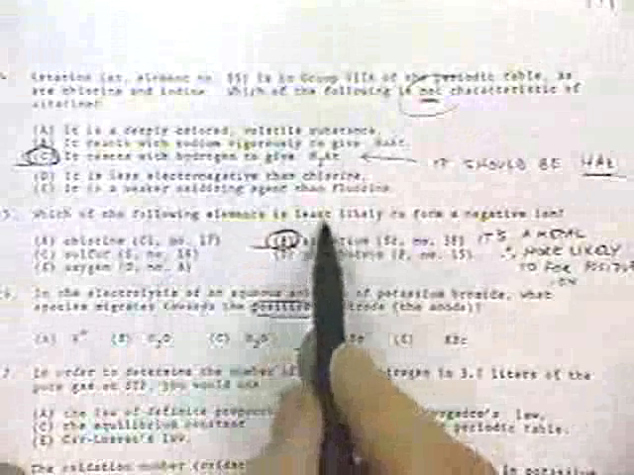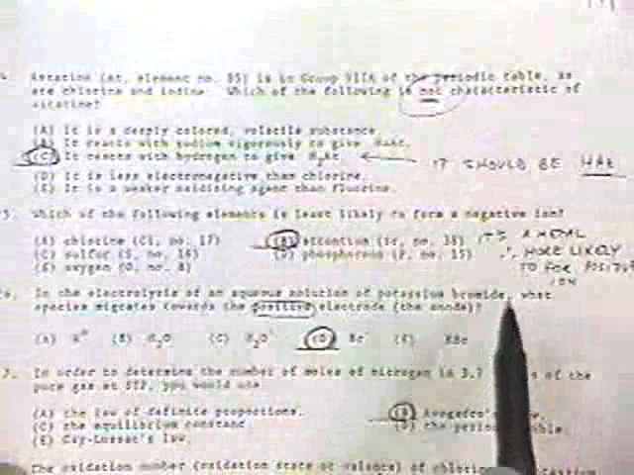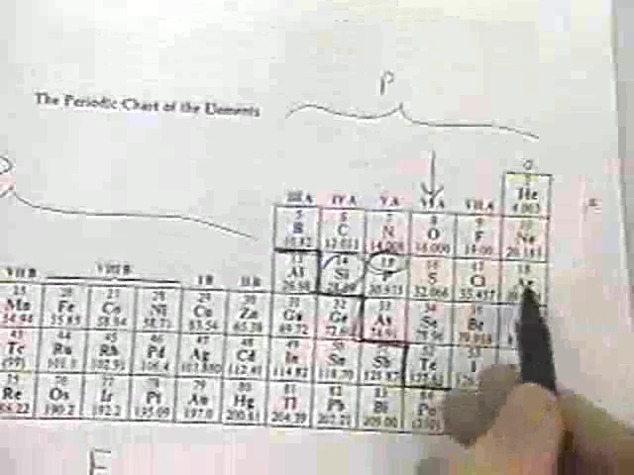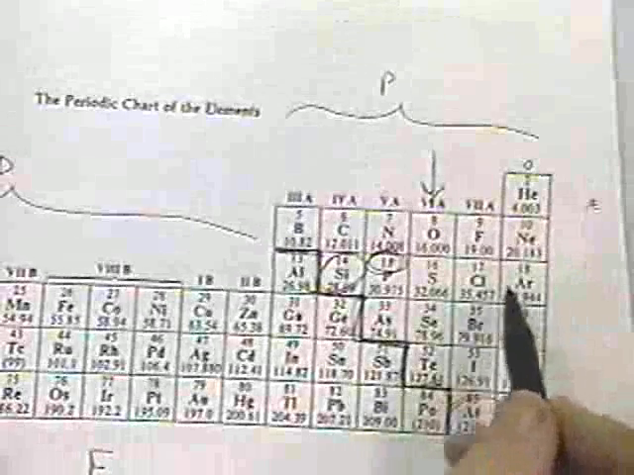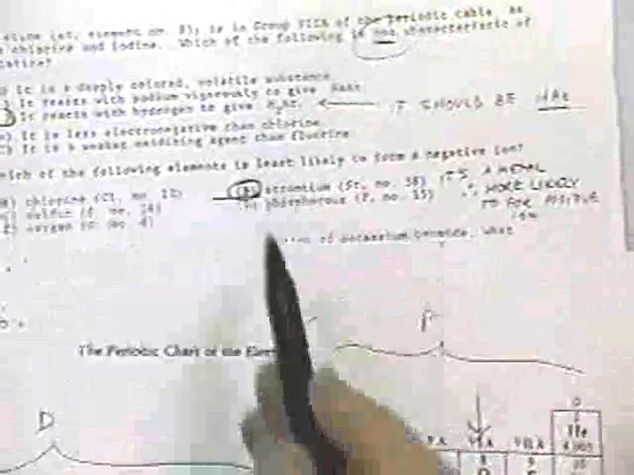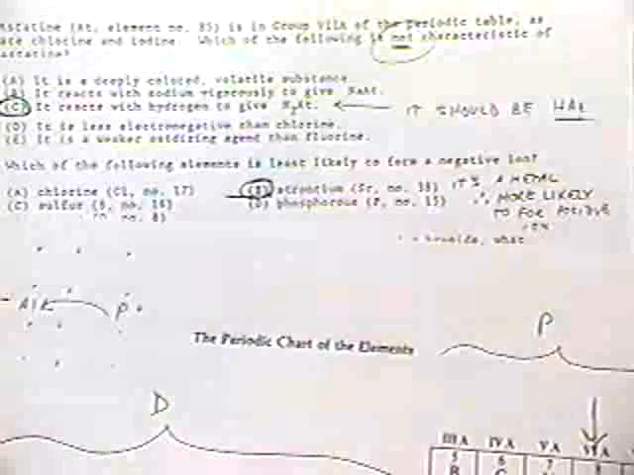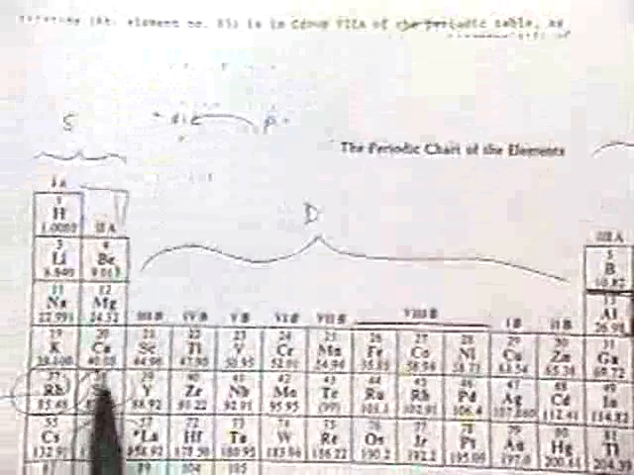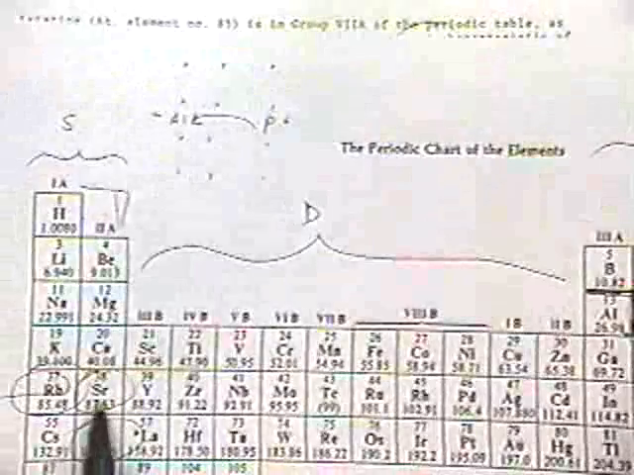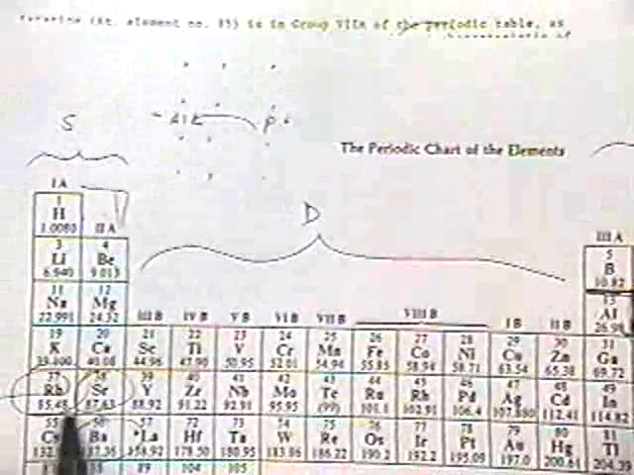Okay, which of the following elements is least likely to form a negative ion? Here we've got all these. Take a look at chlorine. It's right there. Picking up an extra electron will make it have 8 electrons. We've got sulfur. Picking up 2 will help it get the 8 it wants. Oxygen wants to pick up 2. But here we have strontium, which is way over here. Let's see where. Here it is. Strontium, number 38. It would rather shed its electrons. It would rather shed 2 electrons rather than pick up electrons.